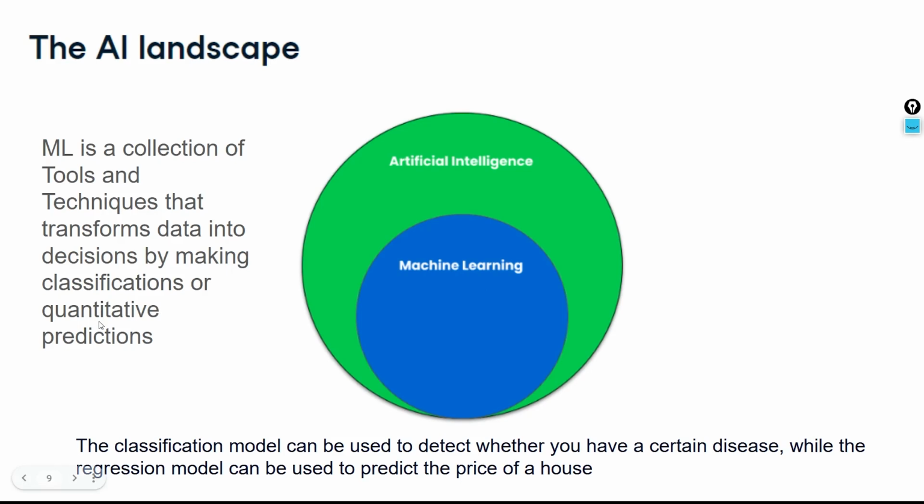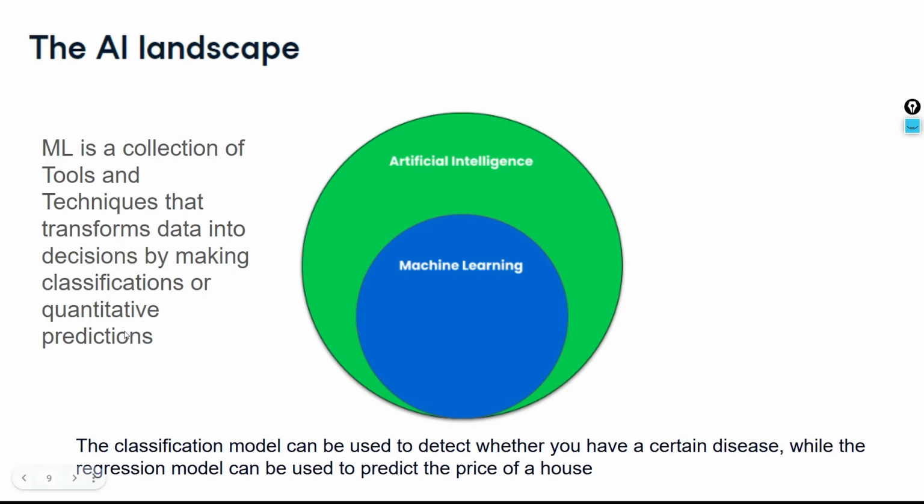If you have learned about machine learning, I hope you know what supervised, unsupervised, and semi-supervised learning are; these are the prerequisites. I believe you know the basics. If you don't, just know that we have data and we transform it to make classifications or predictions. What is the meaning of classification? For example, there is a model or algorithm that detects whether you have a certain disease or not. Such an application is implemented with machine learning and comes under the classification model.